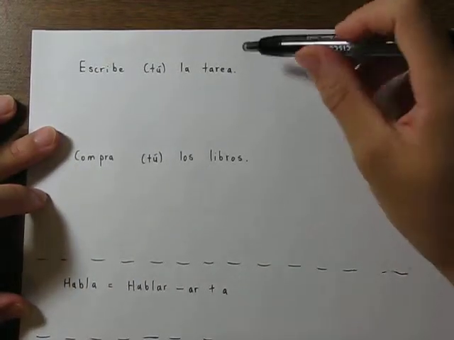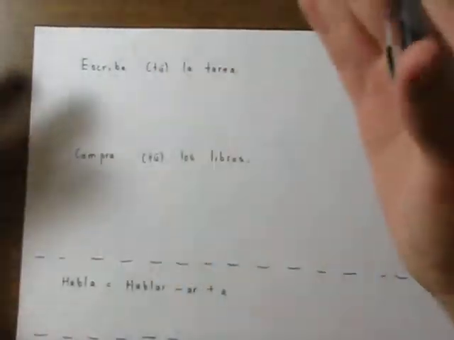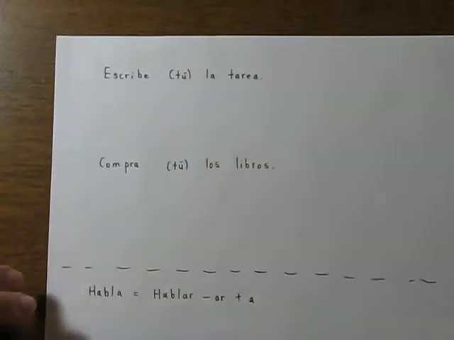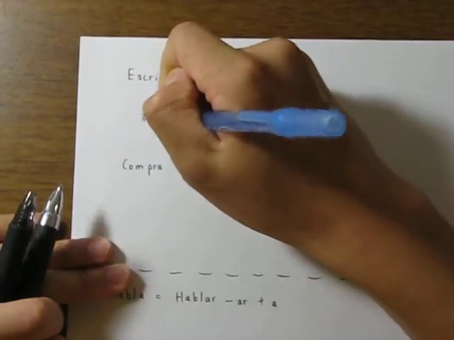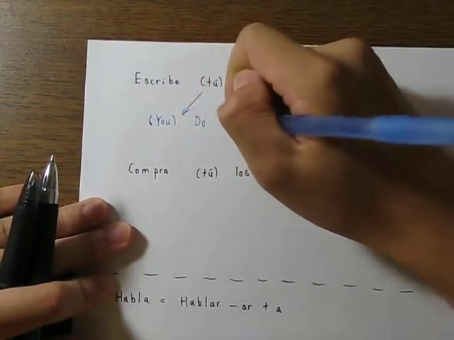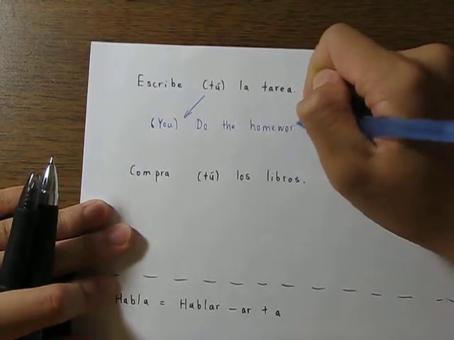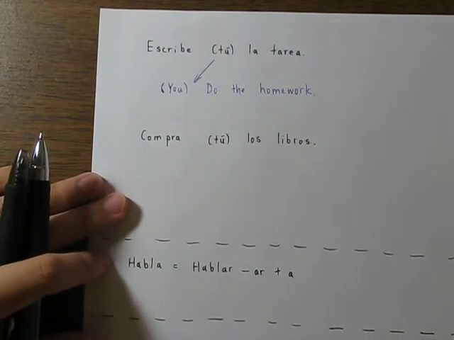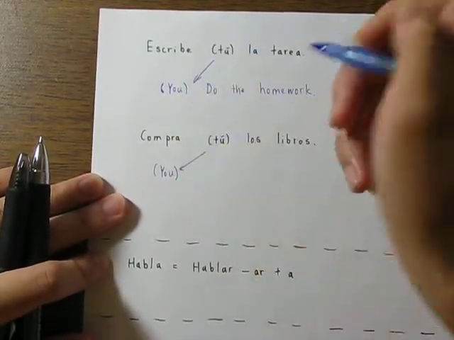So when I say "escribe (tú) la tarea," the reason why I put the tú in parentheses is because it's omittable, right? You can take it out. The translation for this would be, let me use a different color pen, "you," just literally putting the tú over here: "Do the homework," or "write the homework," whichever one you prefer. And for "compra (tú) los libros," you're saying "you," right? You're still directing the action towards you. "You, buy the books."